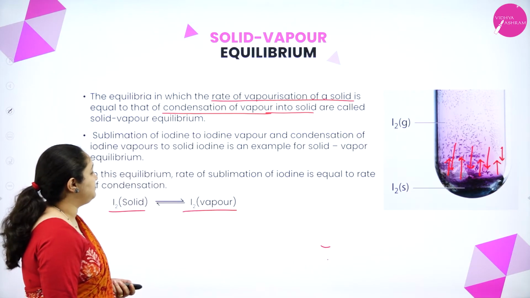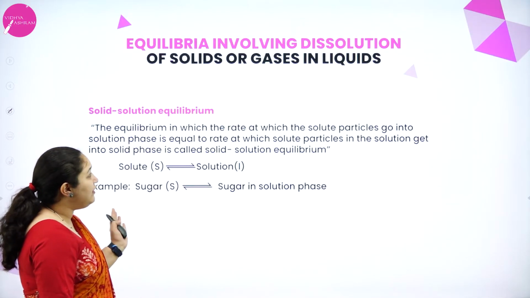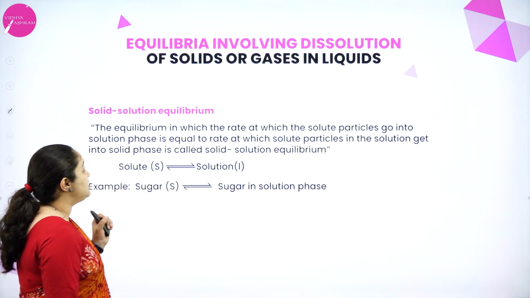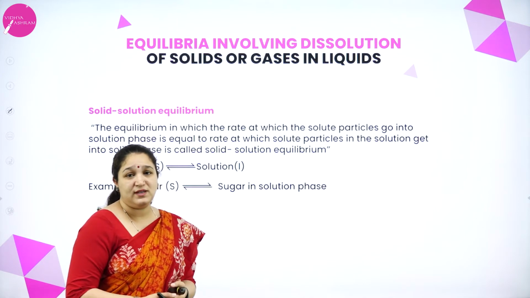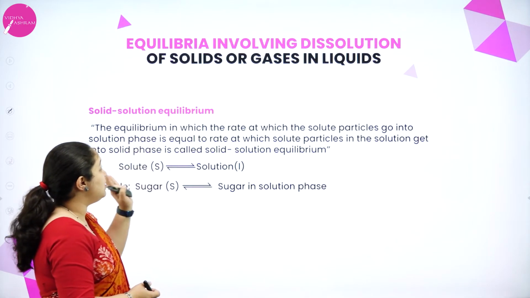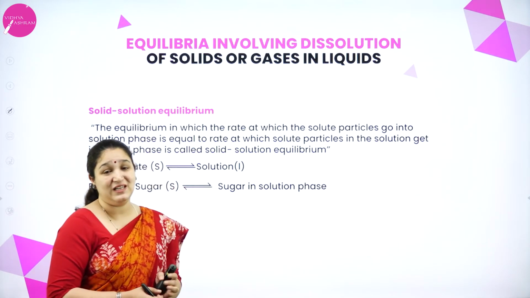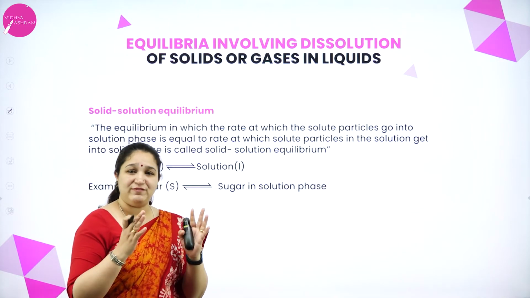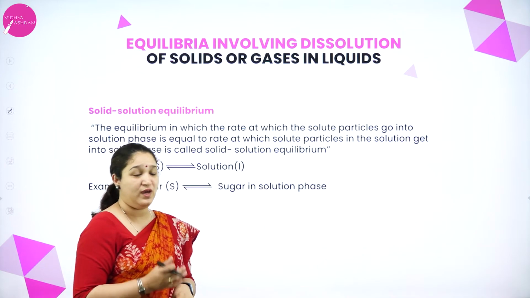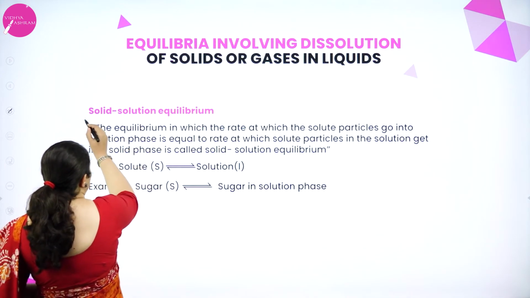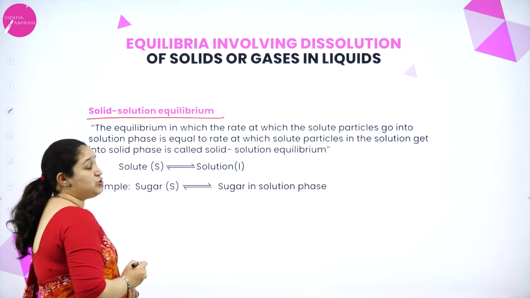Next is equilibria involving dissolution of solids or gases in liquid. So what is happening here? Here we are dissolving a solid or a gas in a liquid. So we have taken a liquid and we are dissolving a solid or a gas in it. In such equilibria there are two types, that is solid solution equilibrium and gas solution equilibrium.